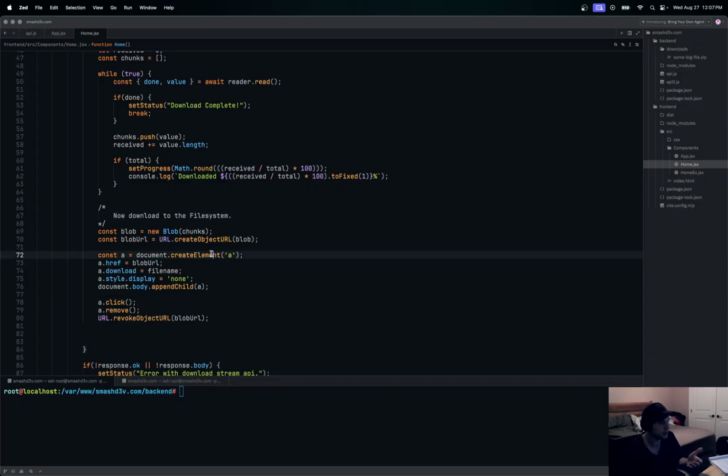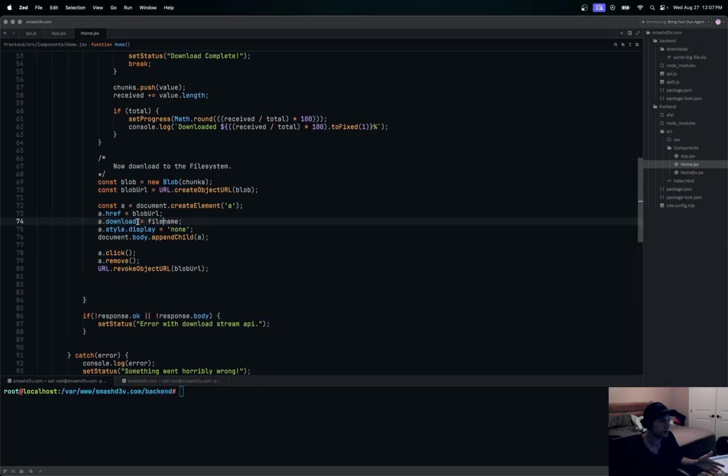So create an element A. All happens in the background. You don't actually see it. And then we'll say the file name here is the a.download, just style none, and we'll just append that to the document, run a click on it, and then remove that and remove the blob URL. Okay, so this blob takes these chunks right here, and it creates like a URL that's kind of loadable, right? Like it's a downloadable URL blob, create object URL blob. So, and we're attaching that to this hidden a href, and that's it.